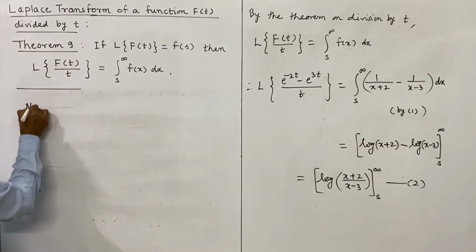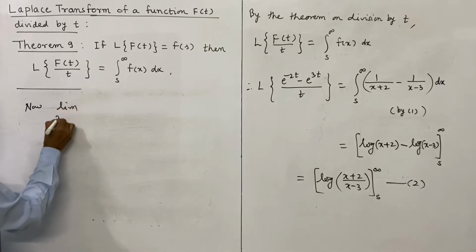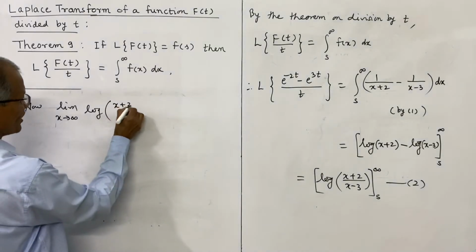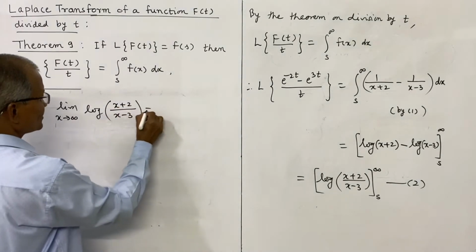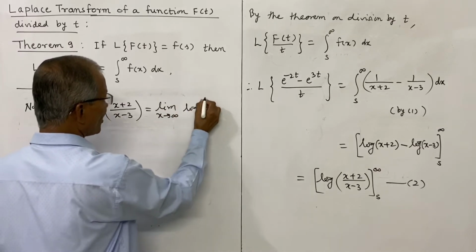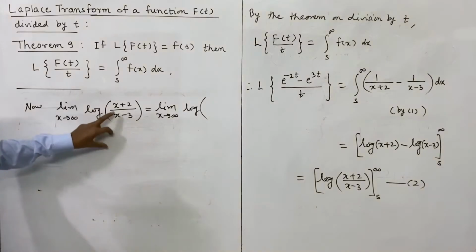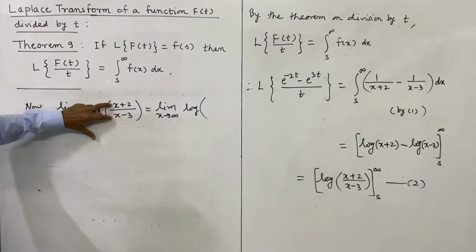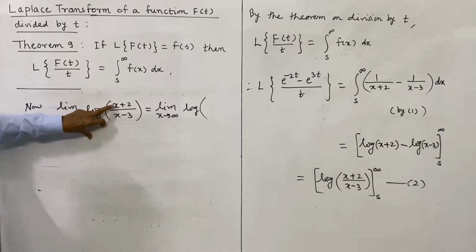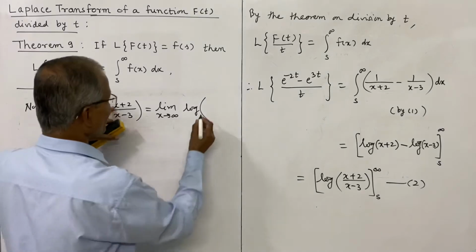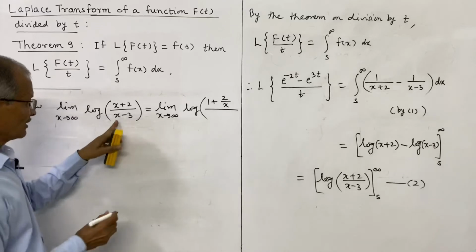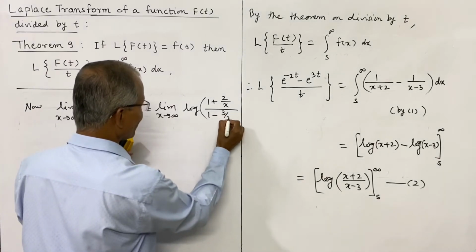Now the limit as x tends to infinity of log of (x plus 2) divided by (x minus 3) is equal to the limit as x tends to infinity of log of... To avoid the infinity divided by infinity form, if we put x as infinity, both numerator and denominator become infinity. So we shall divide both numerator and denominator by x. The numerator now becomes 1 plus 2 by x, dividing by x the value does not change, and the denominator becomes 1 minus 3 by x.